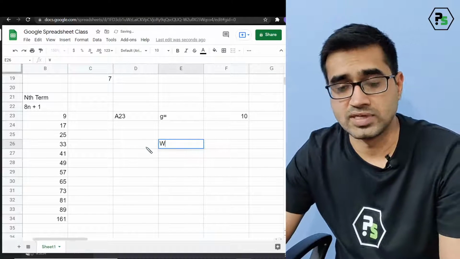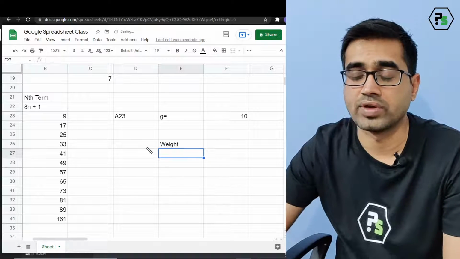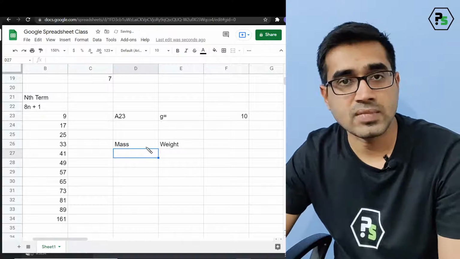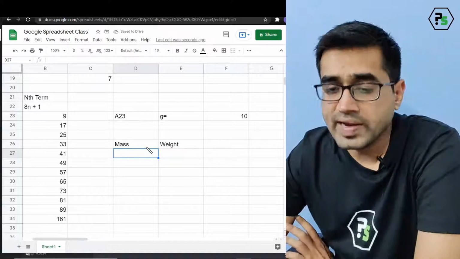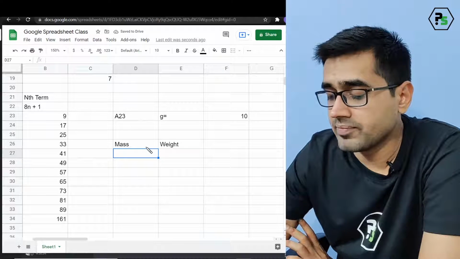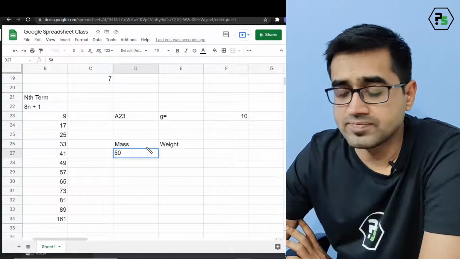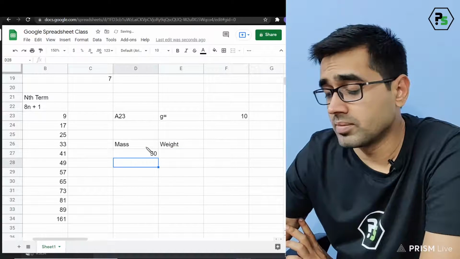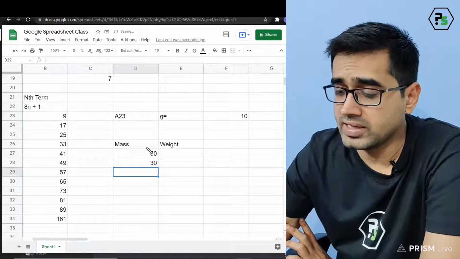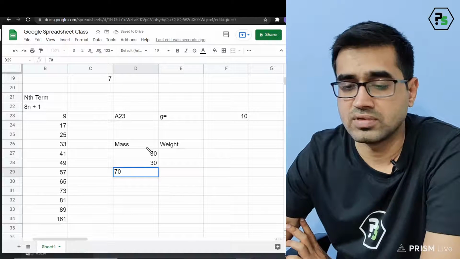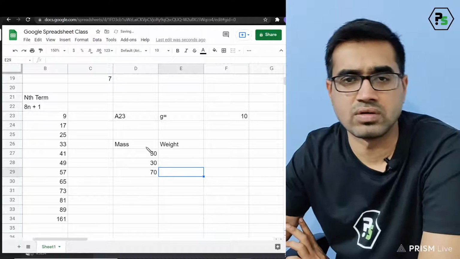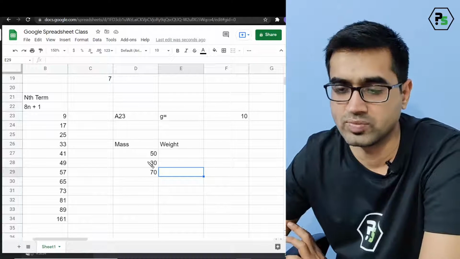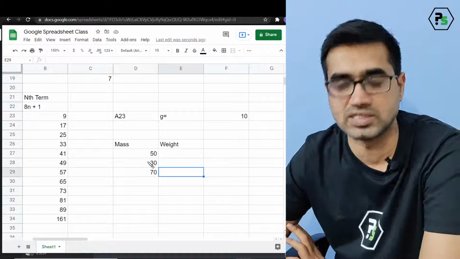I take the mass as, let's say, 50 kg, or 30 kg, and let's say 70 kg. I'm just making you understand what will happen, nothing special about the numbers, just to make it easier to understand that the multiplication is happening.